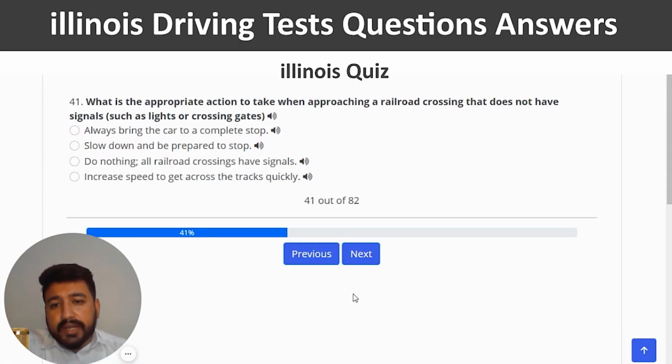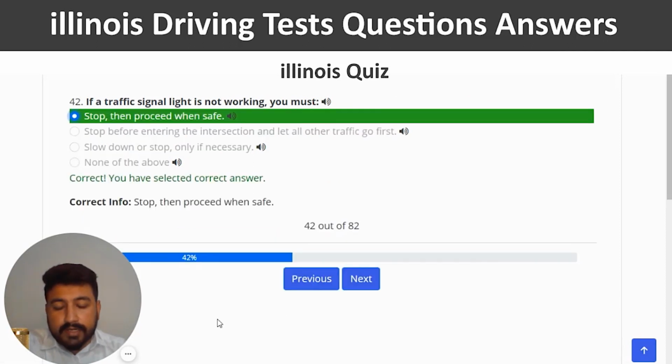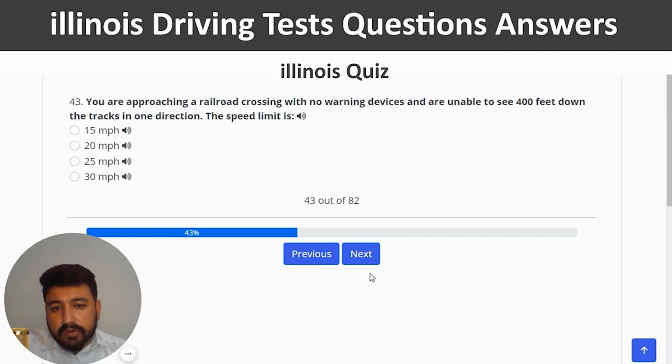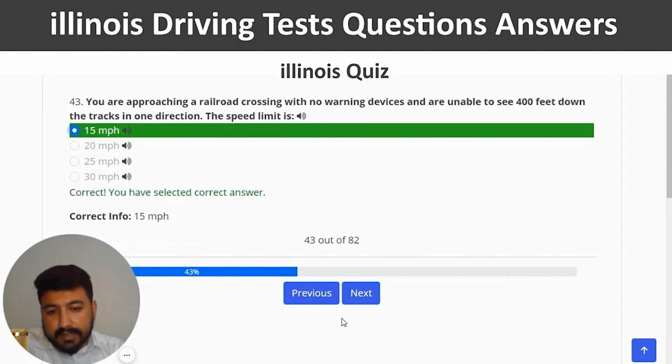What is the appropriate action to take when approaching a railroad crossing that does not have signals such as light or crossing gates? The right answer is slow down and be prepared to stop. Next. If a traffic signal light is not working, you must stop, then proceed when safe. So, first option, right? And next. You are approaching a railroad crossing with no warning devices and are unable to see 400 feet down the track in one direction. The speed limit is 15 mph. So, I'm going to go on the first option, correct, and next.